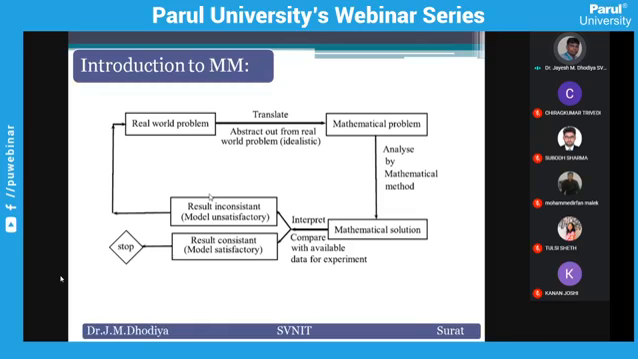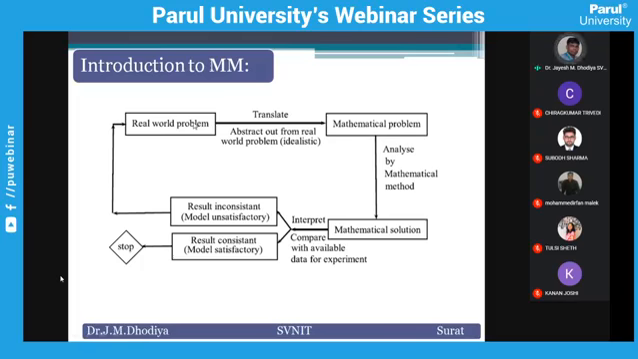A mathematical model is a process that converts a real world problem into the form of mathematics. But this is a very, very crucial stage. When you convert any real world problem into the form of mathematics, it is a very crucial stage. It is very difficult. How it is difficult, we will discuss later.